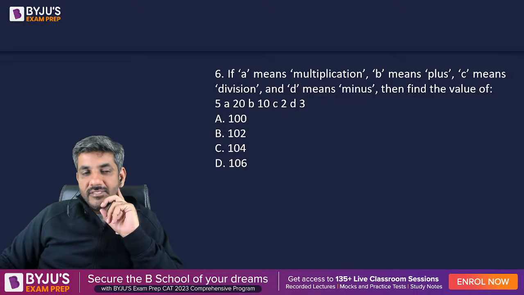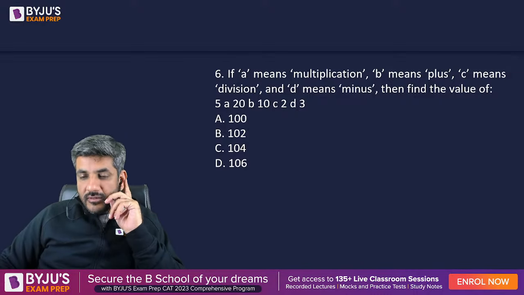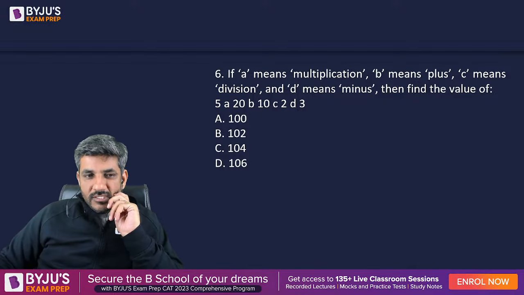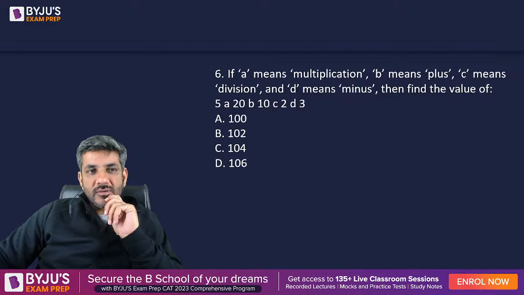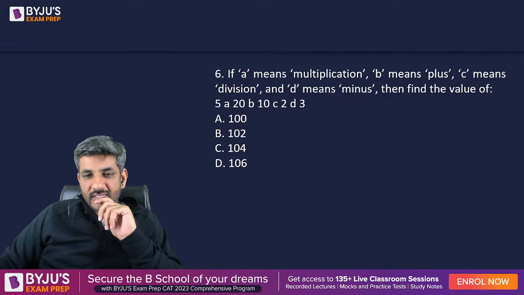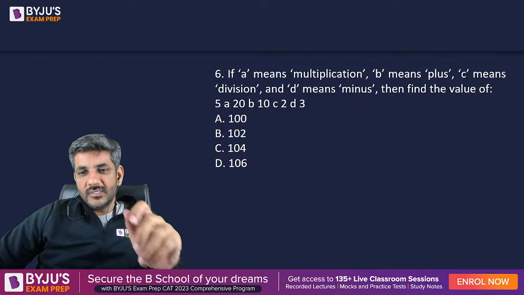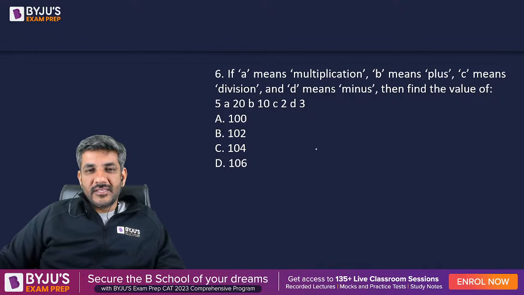Pranjul got the answer as B. Very fast, Pranjul. Very good. Shilpa has got B. Yashasvi has got B. Ishan has got B. Shivangi has got B. That's very fast, guys. Sonal has got B.